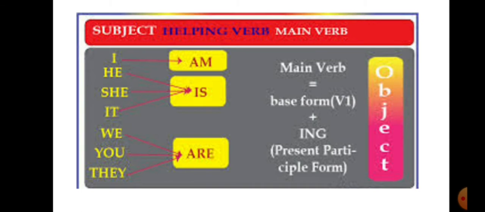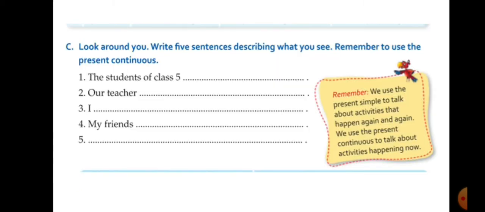Now here is one image that you can copy in your book also. Subject plus helping verb plus main verb. So with the subject I you will use am, with he, she, it, is, and with we, you, they you will use are. The main verb will be your base form plus ing form.